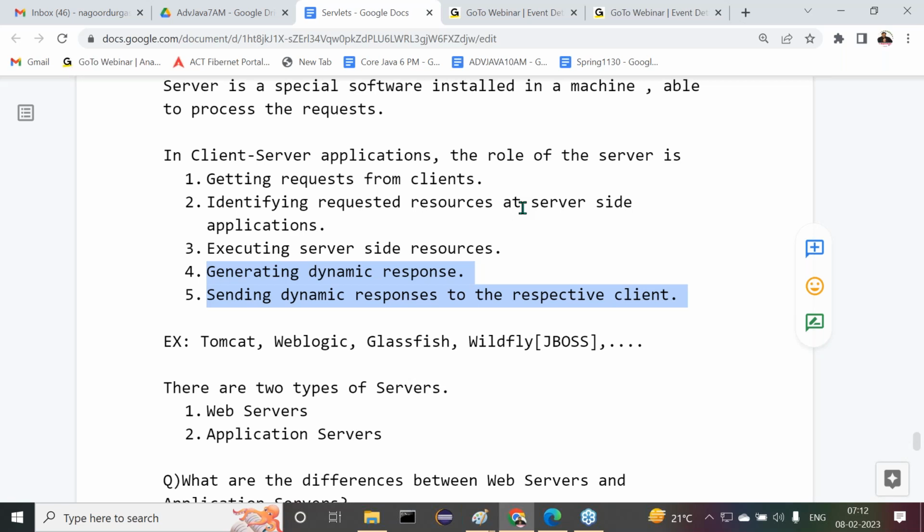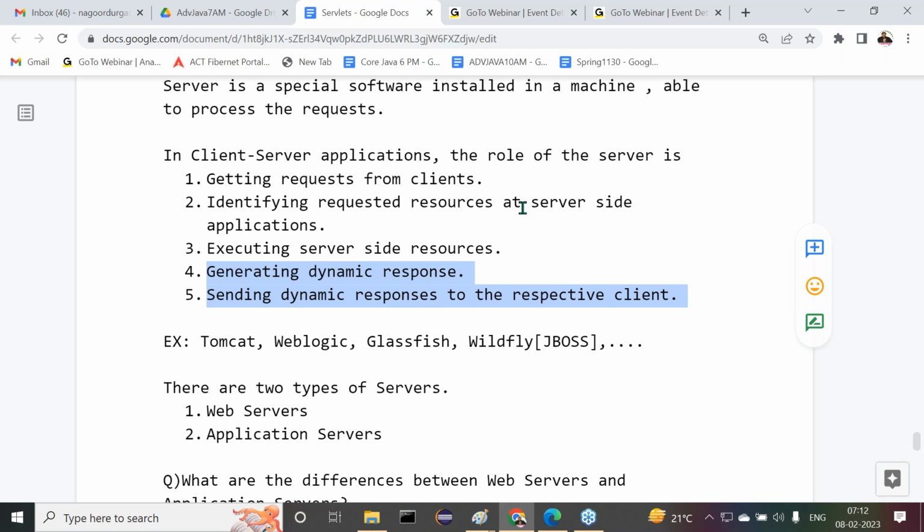Up to that is okay. But immediately, 99% of the people are saying that it will generate some dynamic response to the client. This is wrong. Servlet is a server side program, I accepted it. But servlet will not generate dynamic response to the client.